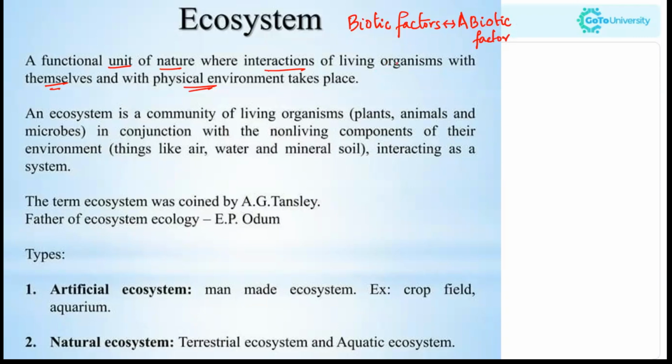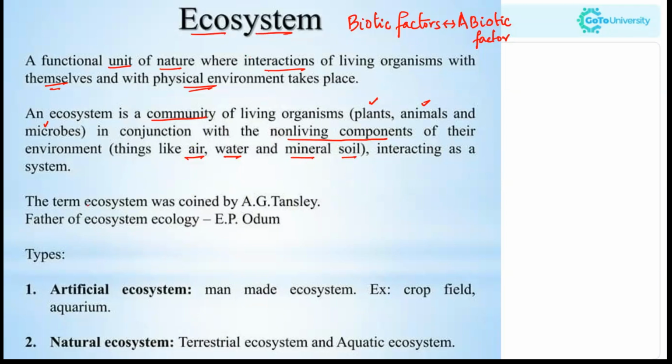ecosystem. So an ecosystem is a community of living organisms, which consists of plants, animals and microorganisms, in conjunction with the non-living components of their environment, the abiotic factors like air, water, minerals, soil, etc. They are interacting as a system. When all these components interact with each other as a system, that makes the ecosystem.